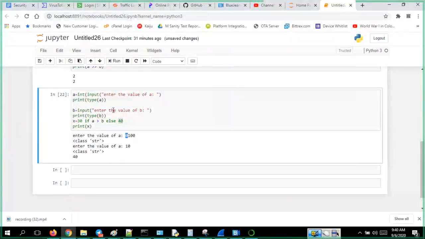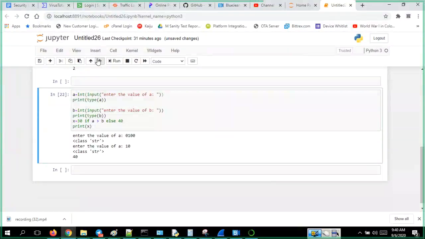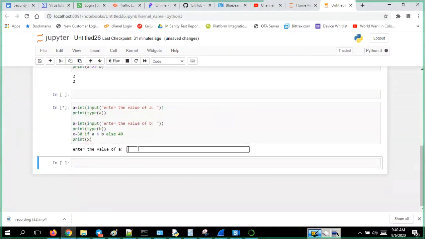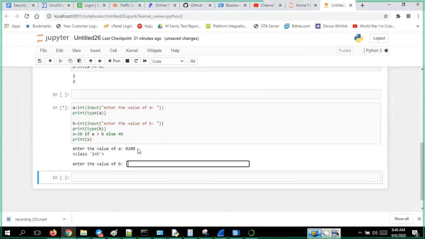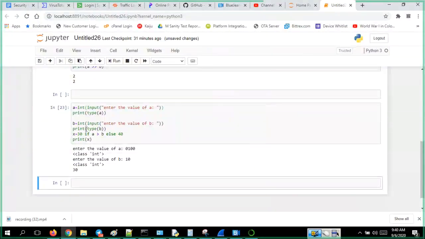So now if I convert it into int, then no issues for you. Now run it. The value of A, 100, I'm converting. The value of B, 10, I'm converting. Now it properly showed 30.